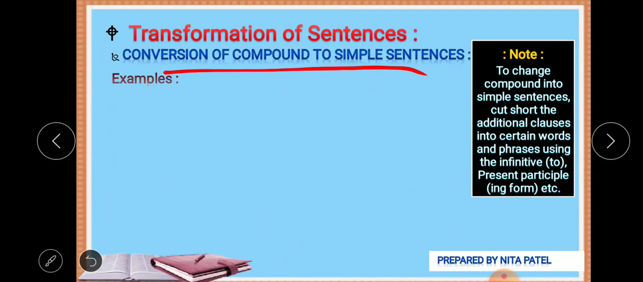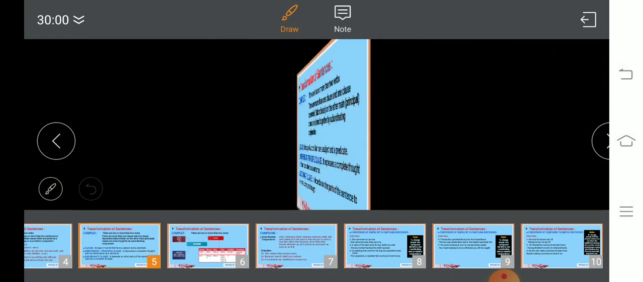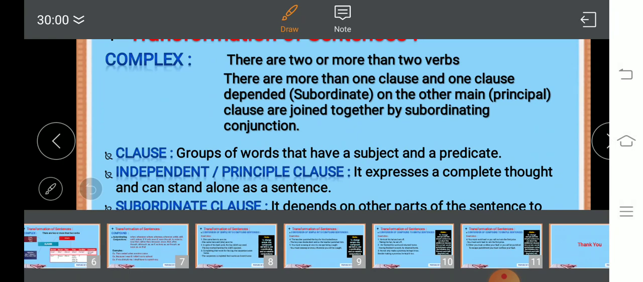Okay, now here we have the rules to change the compound into simple sentences: cut short the additional clauses into certain words and phrases using the infinitive, that is to, or present participle, ing, or past participle. That kind of thing we can do here to frame the simple sentences from the compound sentences.